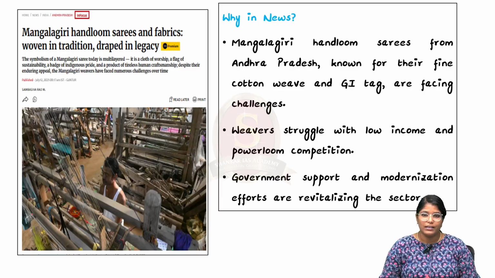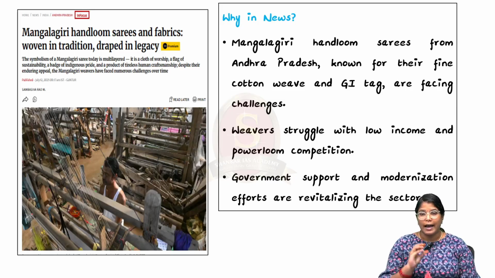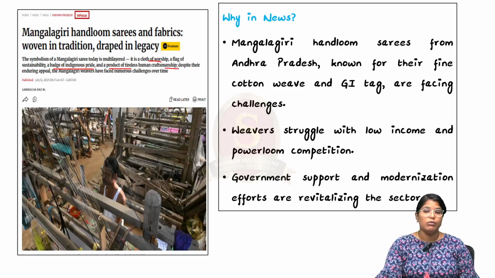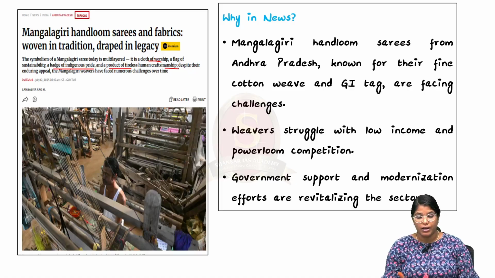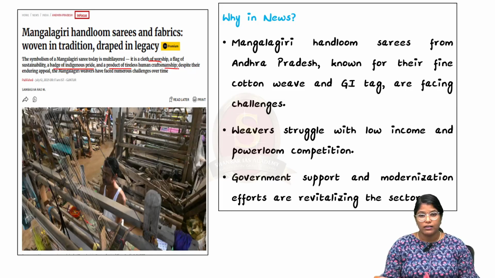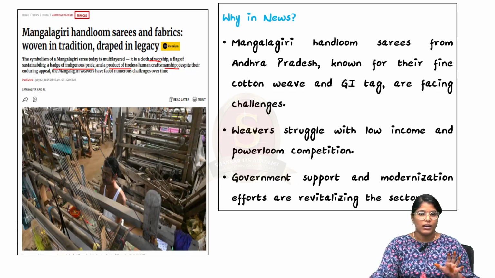Now, look at this news article. This news article talks about Mangalagiri handloom sarees from Andhra Pradesh. The article says that these handloom sarees have a GI tag and have reached multi-layered recognition. For example, it is a cloth of worship, a flag of sustainability, a badge of indigenous pride, and a product of tireless human craftsmanship. However, they face a lot of challenges, for example very low income and powerloom competition. Because of these two reasons, they could not survive properly in the market. And here, government support and modernization efforts are actually revitalizing the sector. So this is what the article is talking about.